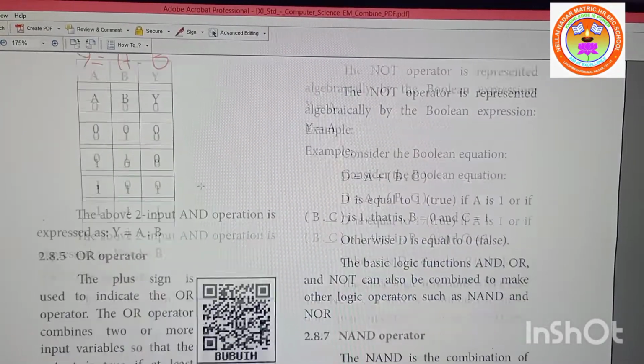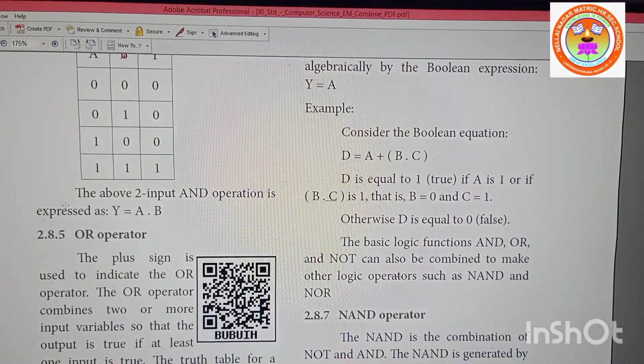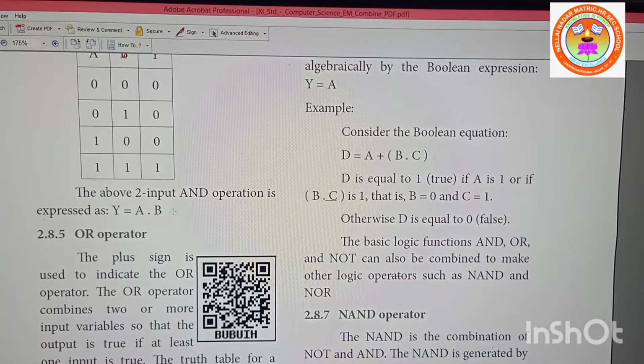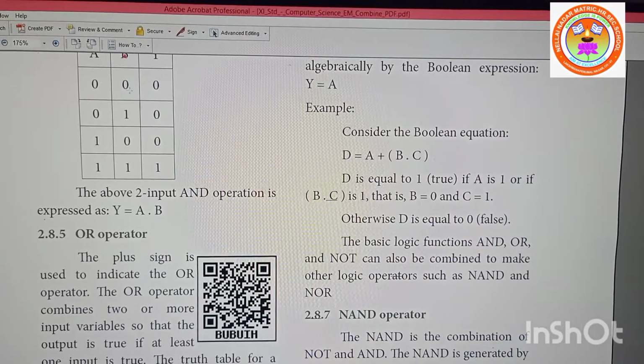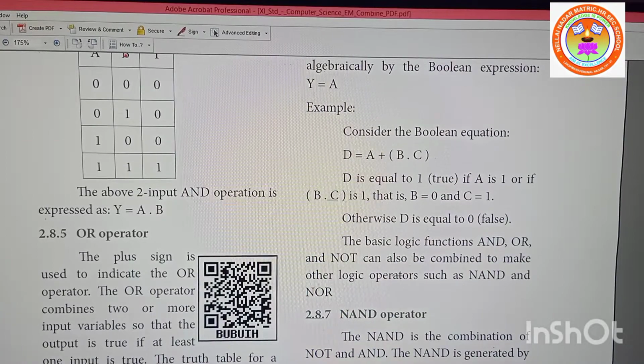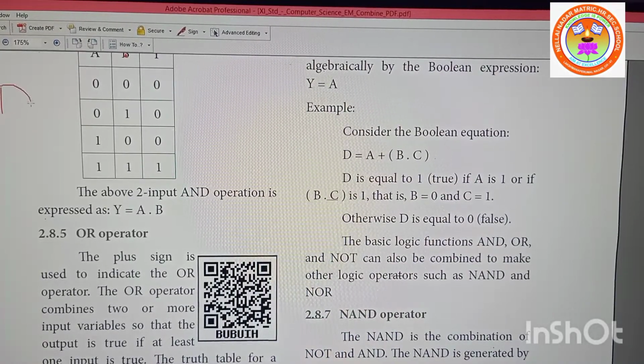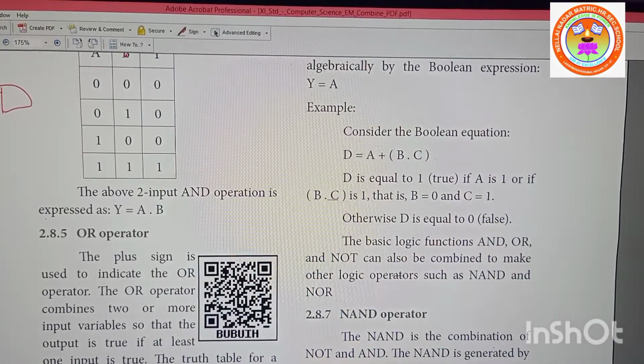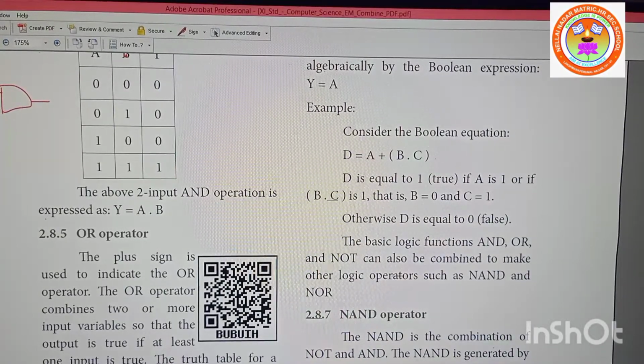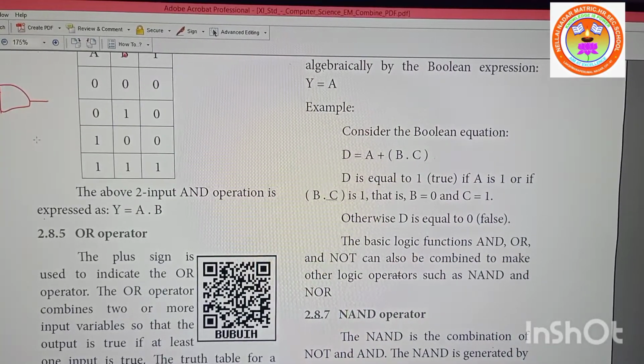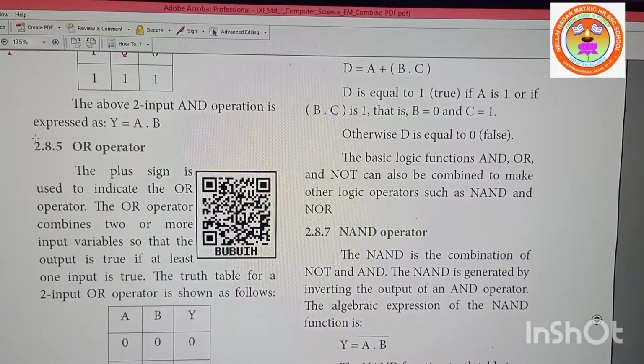You understood? The above two input AND operation is expressed as Y is equal to A into B. This is the equation. This is the truth table. And I will tell the symbol also now itself. This is the symbol, the component for the AND operator. Is it clear?